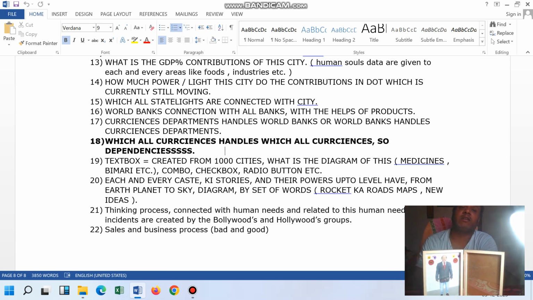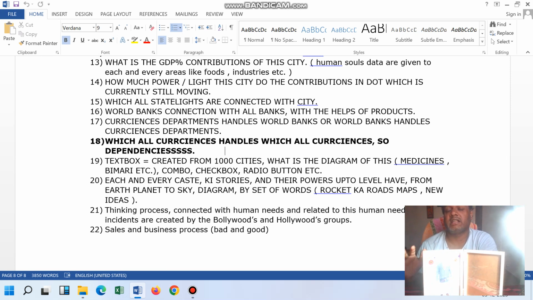In the last video we already discussed this whole thing. In this one I am just telling a little bit more. Whenever he was getting the new birth in 2023, he was always connecting to the first birth, second birth, third birth. Like this he got four births, and this is the fourth time he got birth. Like this he was having his lifestyle. That is the main thing here.